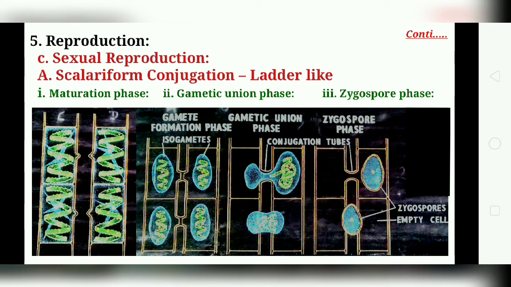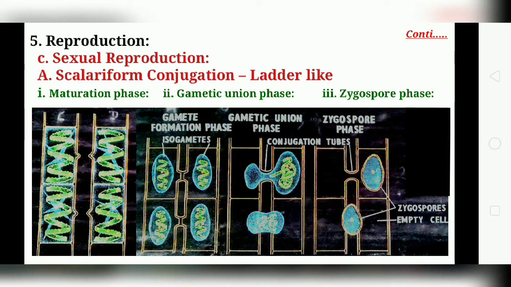In this gametic union phase, the protoplasts of the conjugating cells, now called gametes, are formed singly. The male protoplast shrinks away from its wall and starts moving to the female cell through the conjugation tube. The shrinkage is brought about by the removal of water from the contractile vacuoles. The movement of male gametes is often amoeboid.